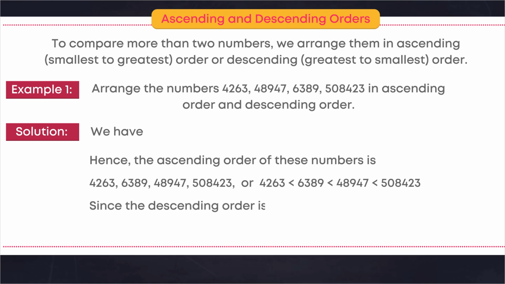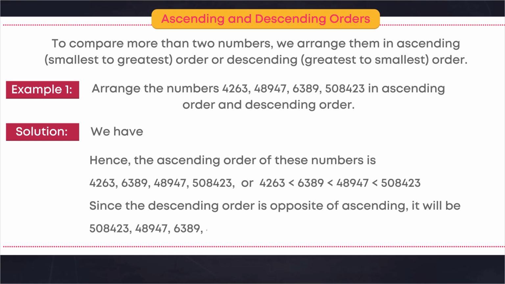Since the descending order is opposite of ascending, it will be 5,08,423, 48,947, 6,389, 4,263, or 5,08,423 is greater than 48,947, is greater than 6,389, is greater than 4,263.